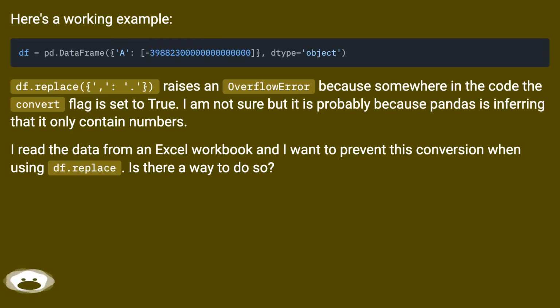I am not sure, but it is probably because Pandas is inferring that it only contains numbers. I read the data from an Excel workbook and I want to prevent this conversion when using df.replace. Is there a way to do so?